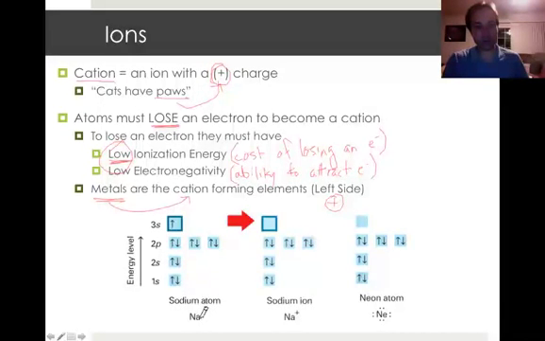Here's an example. We have sodium. Here's its orbital notation. Okay, it's got 2 in the 1s sublevel, 2 in the 2s sublevel, 6 in the 2p sublevel, and 1 electron in its valence, the third energy level. Okay, it's just got 1 there.